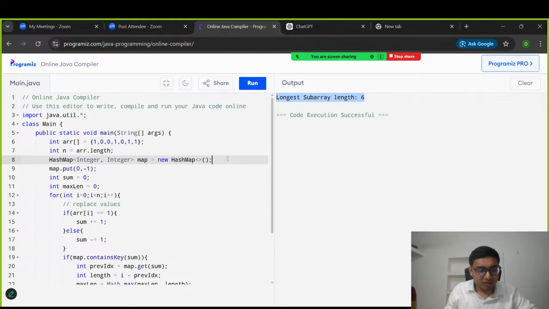I think no doubt. What is the time complexity? Okay, someone is saying please sir do fast. Okay, okay, just let me know in the chat section what is the time complexity for this, then we will move to the next problem. What is the time complexity? Just time and space complexity both. Anyone?